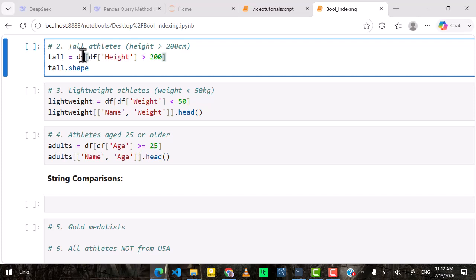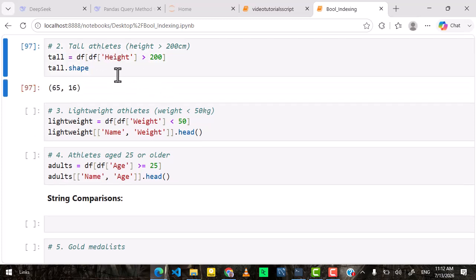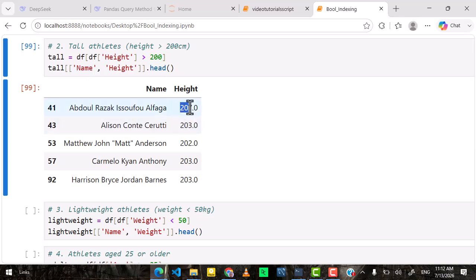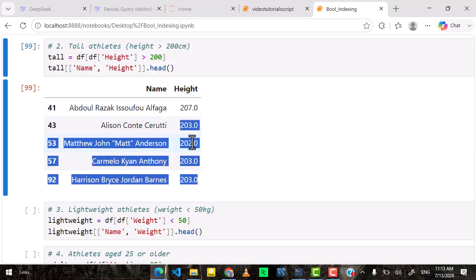You just filter the data frame by a condition of height greater than 200, and that data frame will be saved in tall. When you execute it, you can see that you have 65 entries, but we can even take a look at some of the records in this data frame, so that you can see that what is being recorded are athletes whose height is greater than 200,